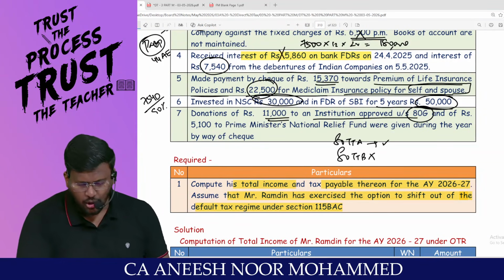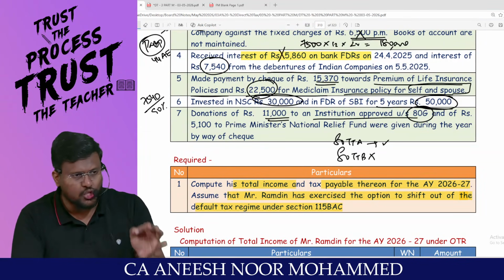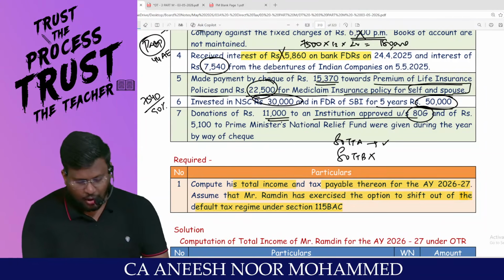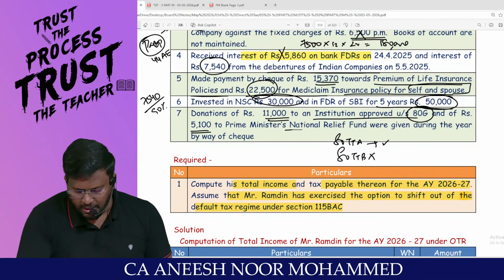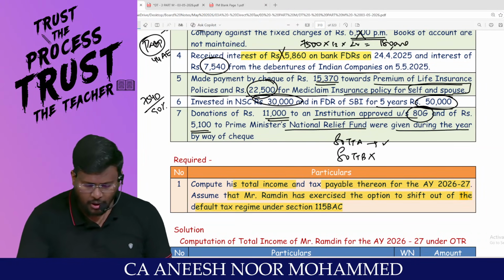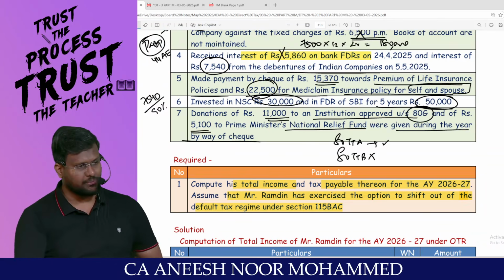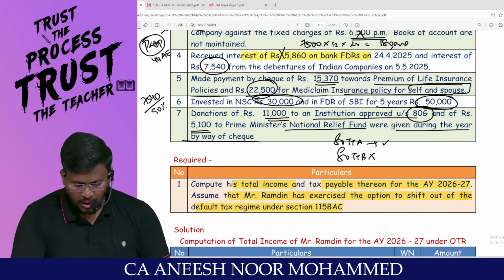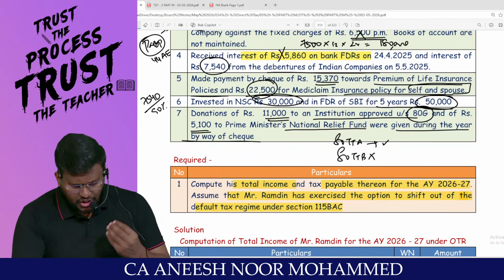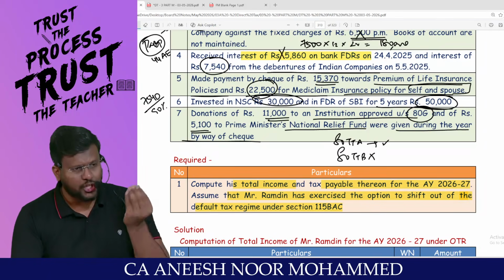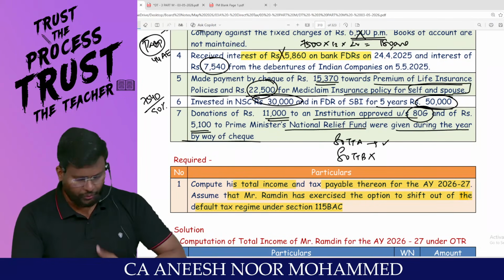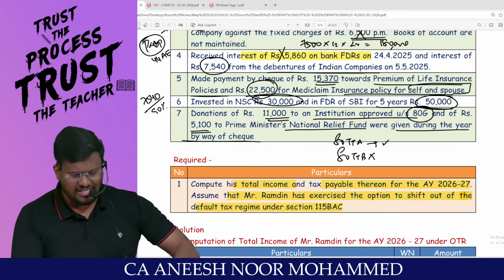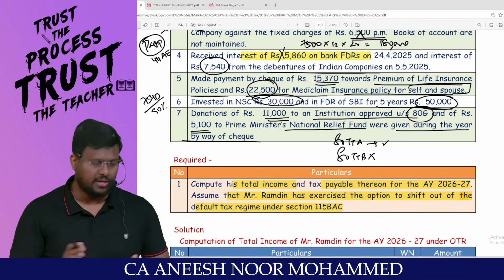Sir, a donation of 11,000 to an institution approved under 80G and 5,100 to the Prime Minister's National Relief Fund were given during the year by way of cheque. By way of cheque, okay. Sir, for the donation of 11,000 to an institute approved under 80G, for what purpose? They just said that the institute is approved under 80G.